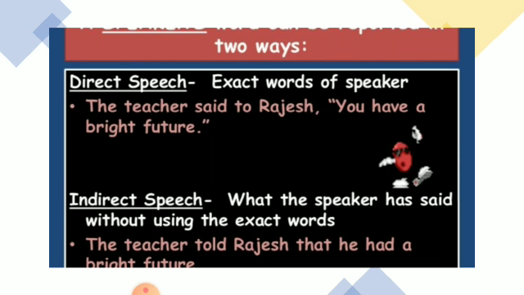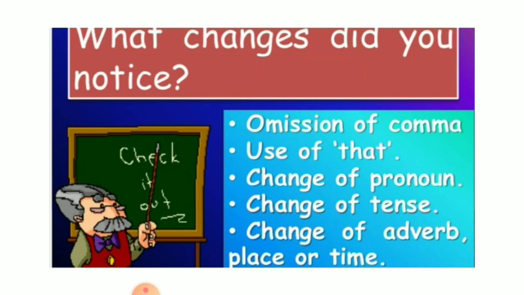Said to will turn into told. When subject and object both are there, we have to check that said to will turn into told. That he had a bright future. Again, you is a pronoun that has been turned into he, and have has turned into had. So that shows that other than the inverted commas, other changes are also there.